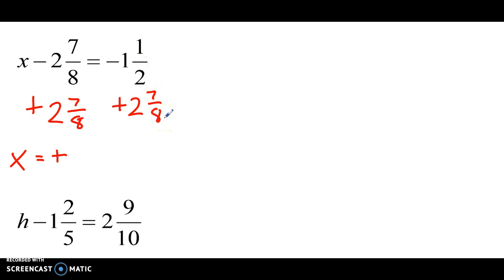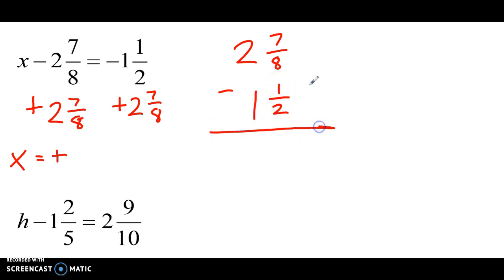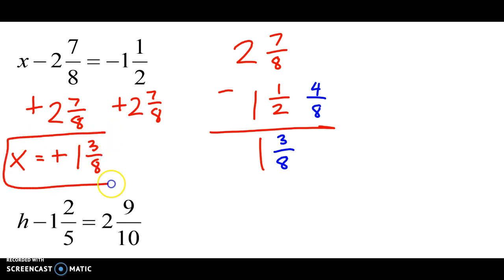So think about our number line. We're going to subtract the absolute values. We only have to change one of them, thankfully. Then we can subtract 7 minus 4, 3/8, 2 minus 1, 1, 1 3/8 is our final answer.